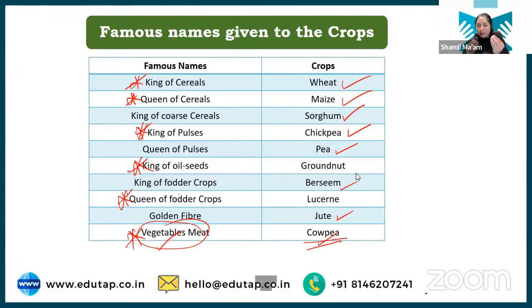Gymnosperms are plants where the seed is not enclosed by any structure. We have the naked seed. If you have seen a pine cone, you will see the seeds are directly there in the pine cone, not enclosed by any structure. So the pine cone is an example of gymnosperm. And in angiosperm, the seeds are enclosed within some structure. So that is the difference between angiosperm and gymnosperm.